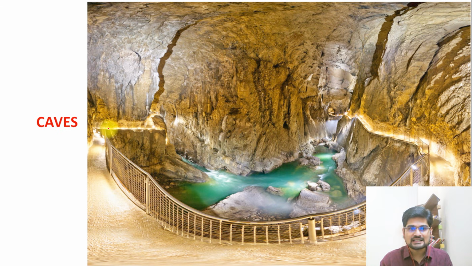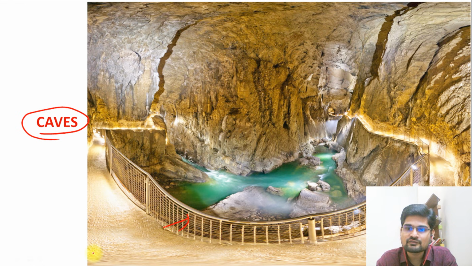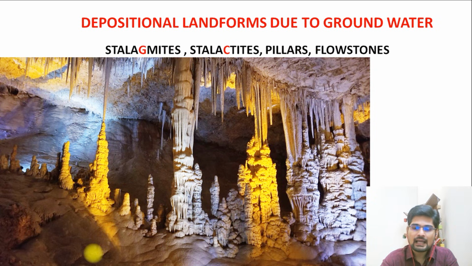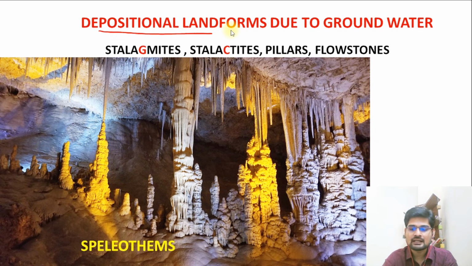Then further, as we know, caves are very important features. So you can see the image, cave formation happens because of the underground topography of the karst landscape. Then at last, what you see is the depositional feature, which we have already learned in process geomorphology as well. And these features are known as speleothems. So what are speleothems? These features: stalagmite, stalactite, pillars, flow stones.